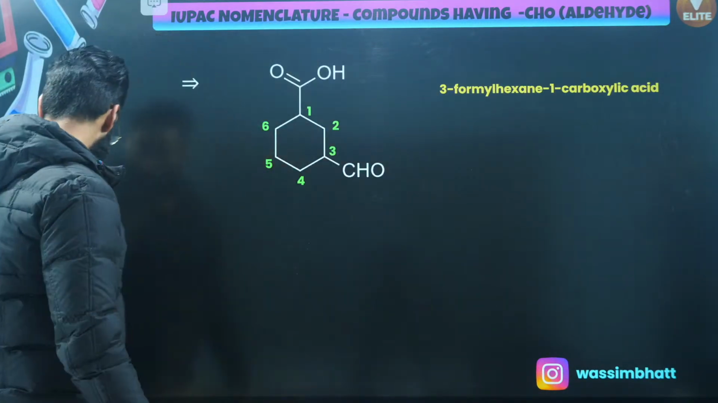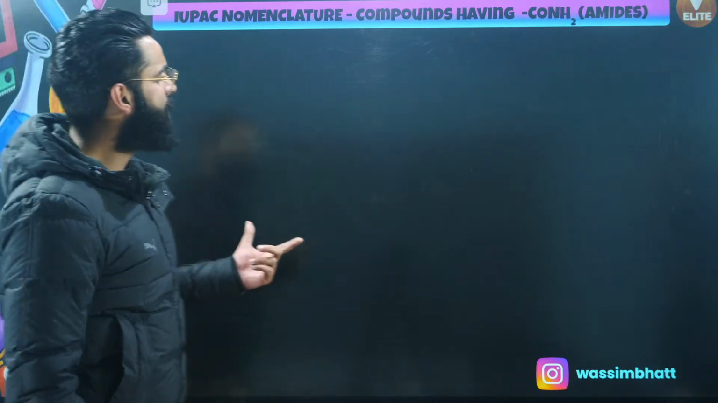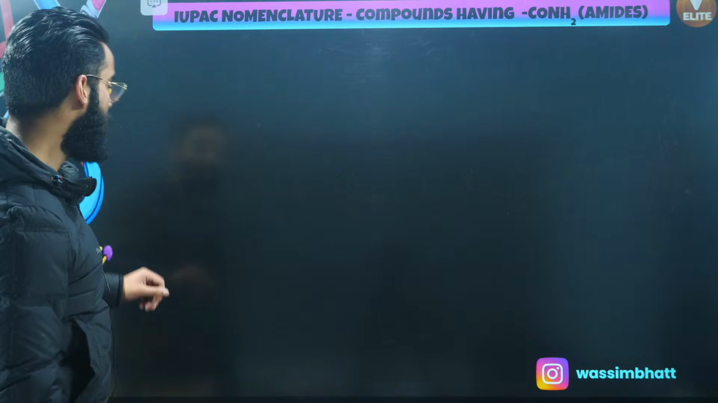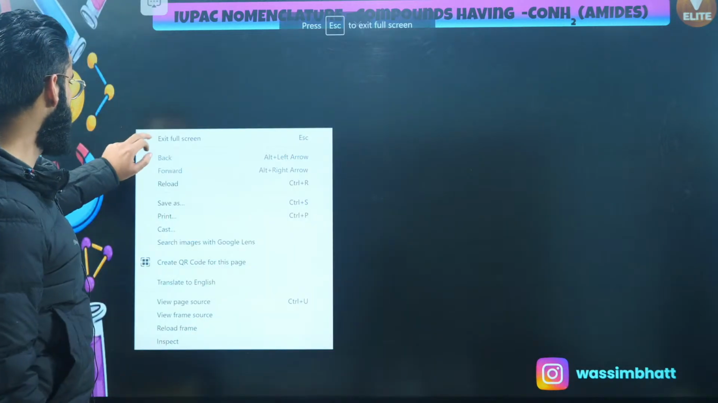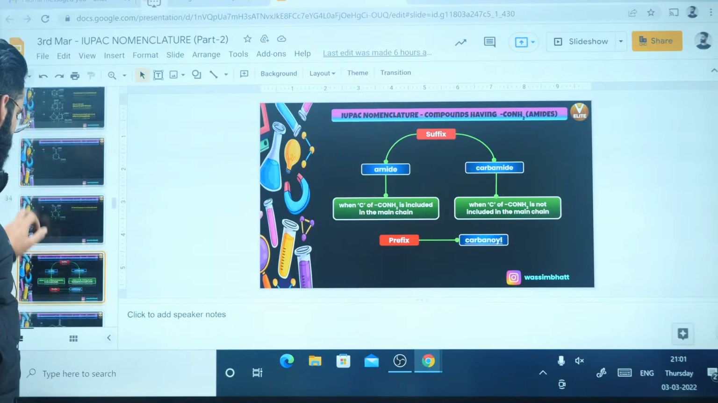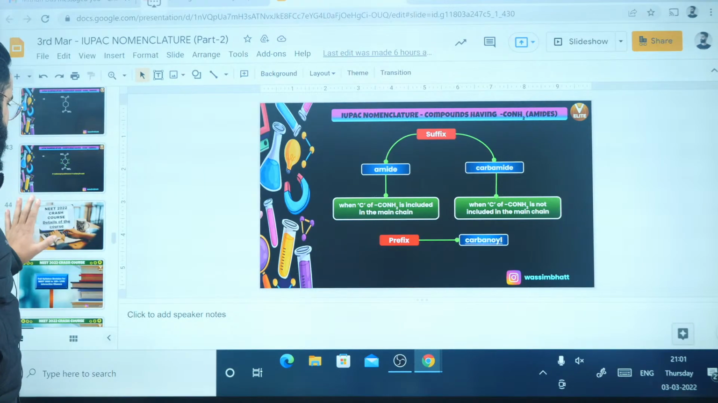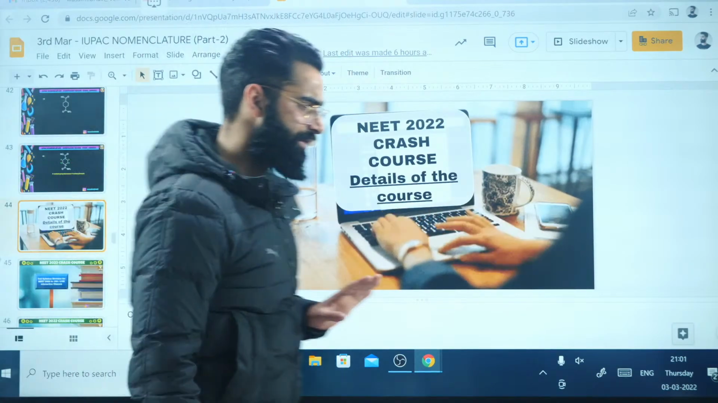Now there are compounds which contain the functional group amide, but this amide, CONH2, is something which I'll let you know in the next session. In the next session, this IUPAC nomenclature is going to be completely covered. This whole IUPAC nomenclature will be done and dusted.